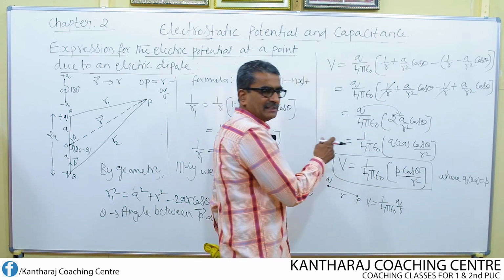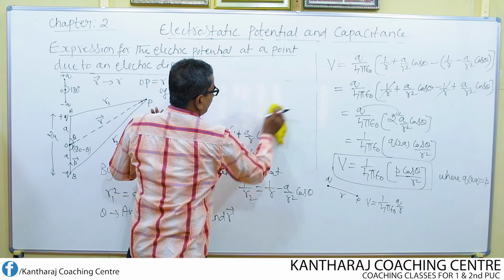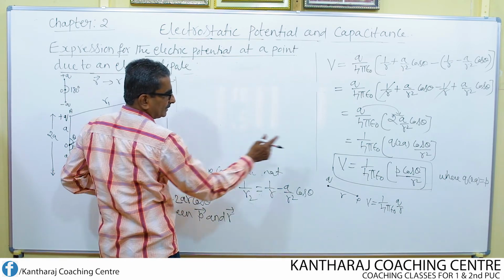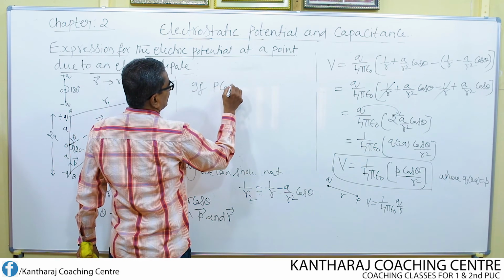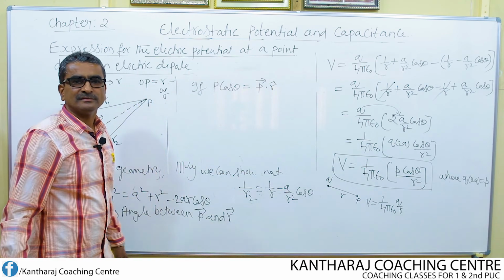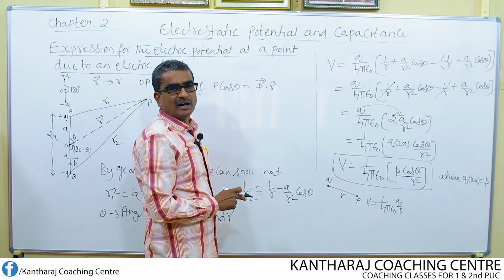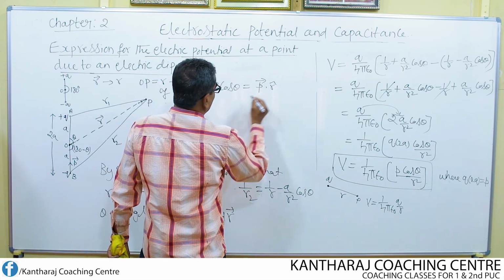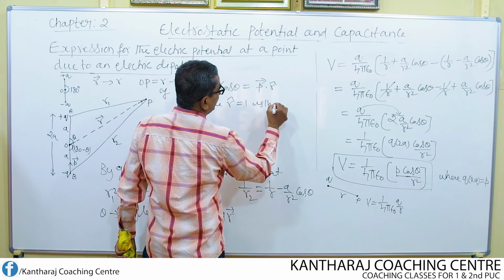See, if I mind, I can write this in vector form. Just for the sake of understanding, you remember this step. How? I can write this P cos theta as P dot R cap, P the dipole moment which is a vector quantity. What is R cap? R cap is the unit vector. What is its magnitude? It is equal to 1. So R cap equal to 1 is the unit vector.